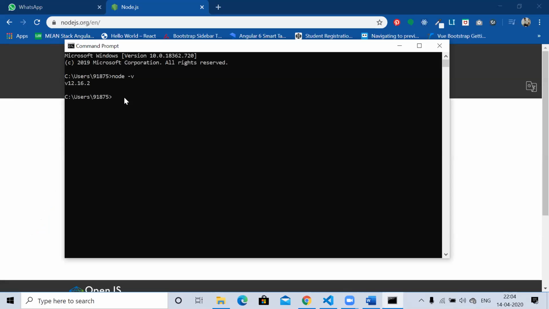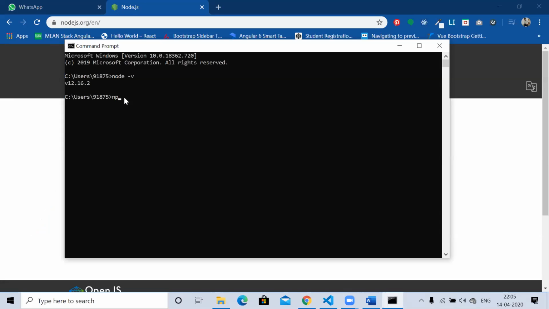It is a community where all the packages are published. So npm is a very important thing. Using npm we can install and uninstall things and manage the packages.